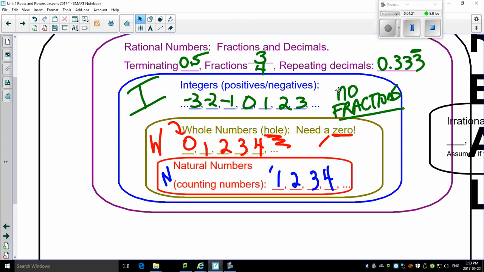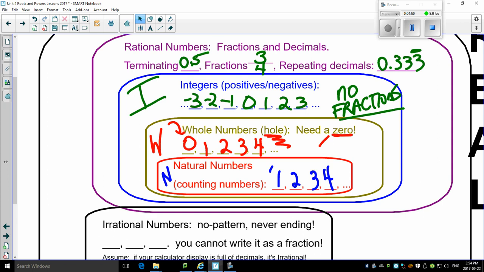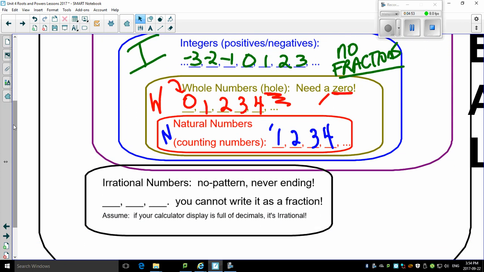Now, again, what's missing after that? Well, think about it. There's a lot of numbers that are still missing. We didn't address something like pi. Pi is a running-on number that has no pattern to it whatsoever. And there's another type of number missing. Anything with a square root. Look how specific this is. Irrationals are the group that's missing. And if you think about what an irrational is, it's a number that has no pattern to it, like pi. 3.14, blah, blah, blah, blah. It never ends. No pattern, never ending.